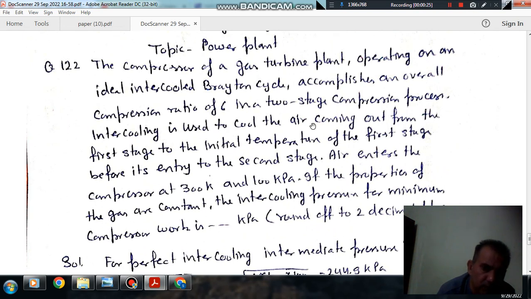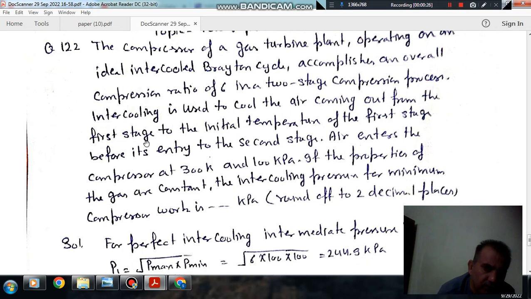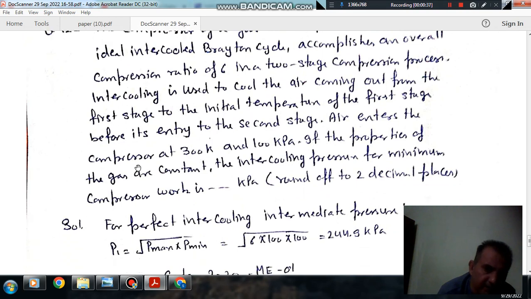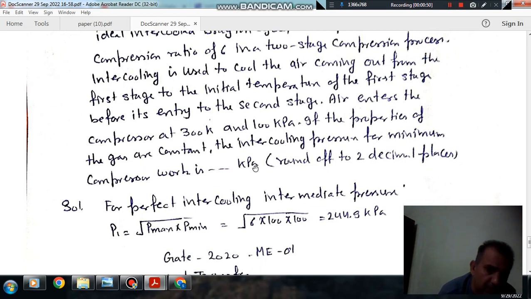Intercooling is used to cool the air coming out from the first stage to the initial temperature of the first stage before its entry to the second stage. Air enters the compressor at 300 Kelvin and 100 kPa. If the properties of gas are constant, the intercooling pressure for the minimum compressor work is dash kPa, rounded up to 2 kPa.